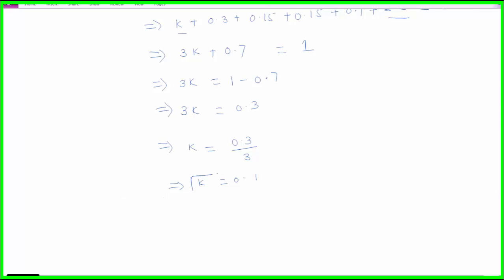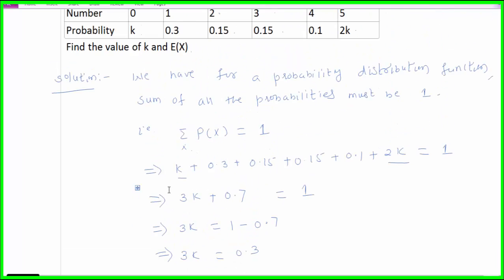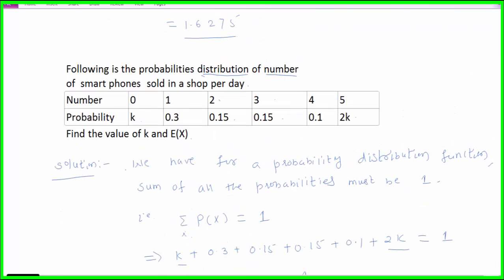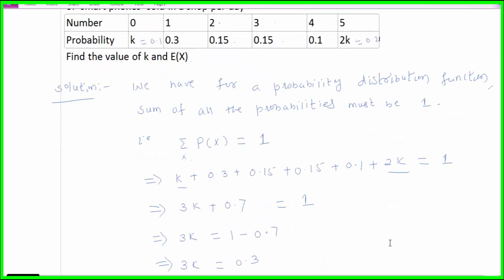This is the value of k. So the probability distribution has k equal to 0.1, and 2k is 0.2. Therefore, we now find the expectation using these values.